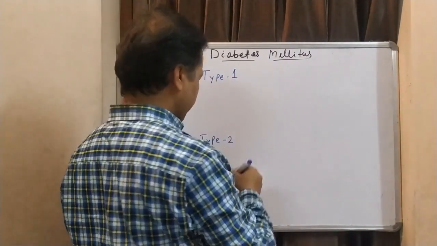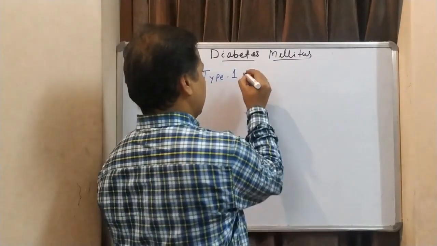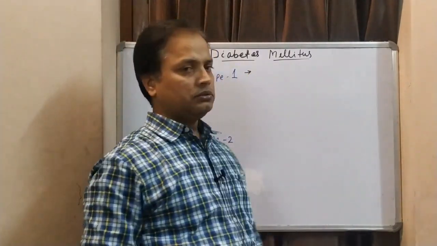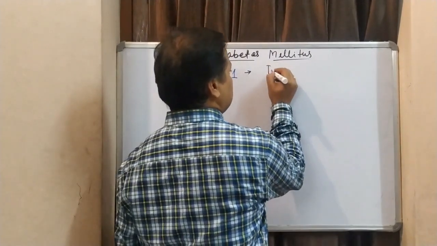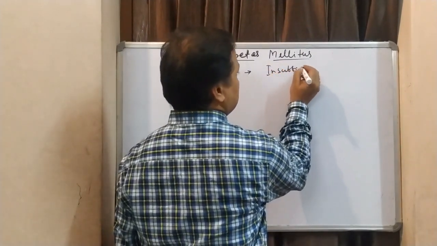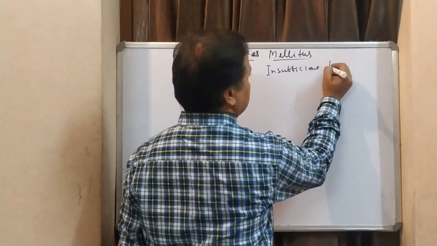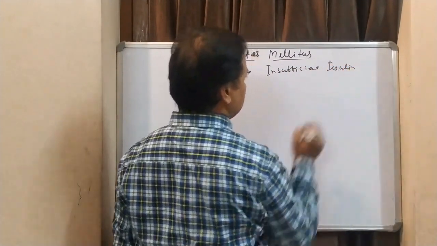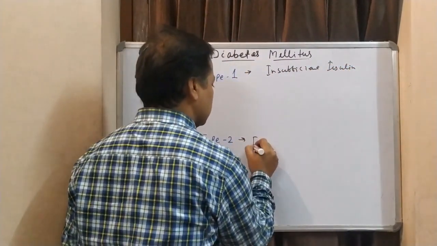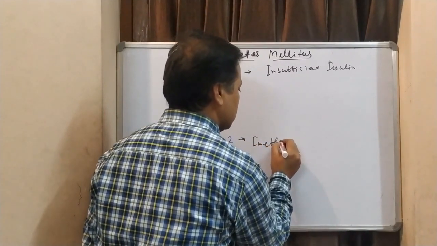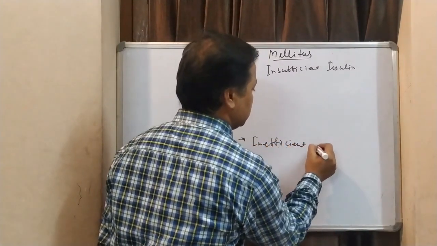type 2. Type 1 diabetes mellitus mainly leads to insufficient insulin, and this mainly leads to inefficient insulin.